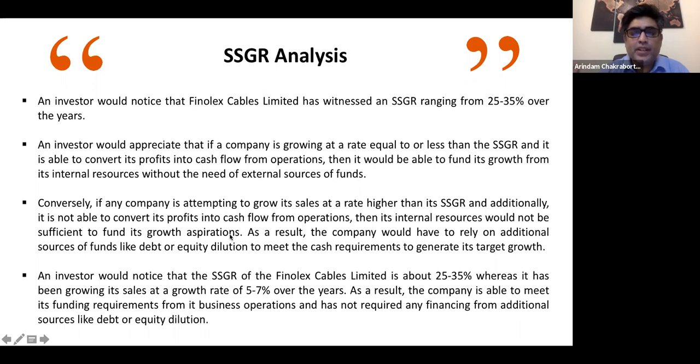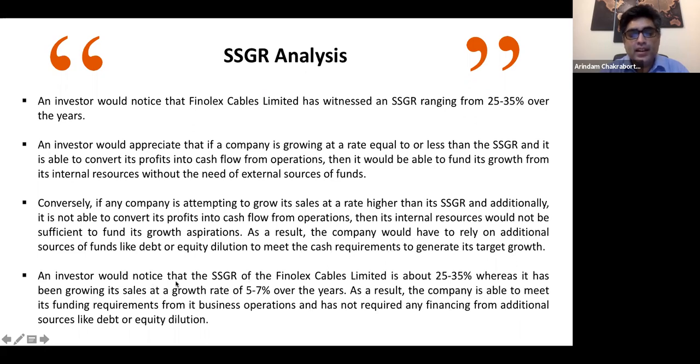See, what is the best way? The best thing is definitely that your growth aspirations are met by your internal resources, right? The less you have to reach out asking for funds, the better it is, right? And SSGR helps you to analyze that. So as a result, the company would rely on additional sources of funds like debt or equity dilution to meet the cash requirements if it is not in its favor.